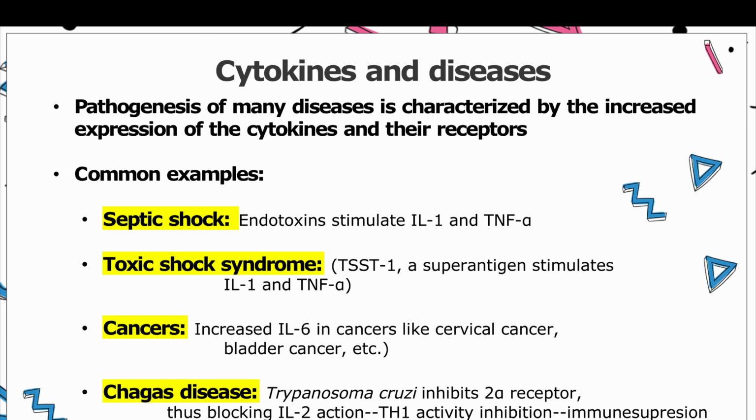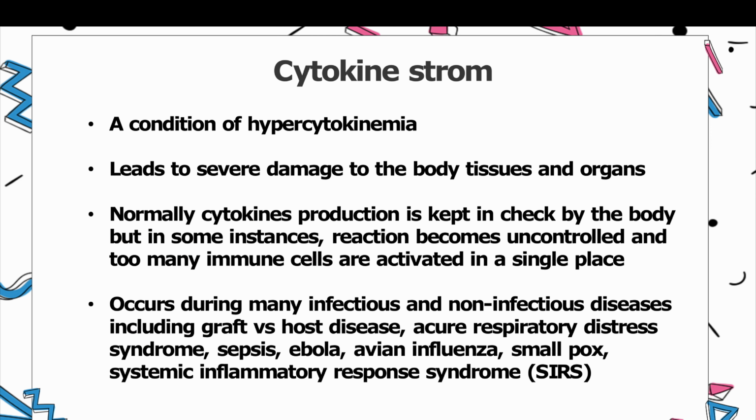Another one is cancers. Several malignancies have been associated with increased levels of interleukin 6, for example cervical cancer, bladder cancer, etc. And Chagas disease, which is caused by a parasite named Trypanosoma cruzi, is shown to inhibit the interleukin 2 alpha receptor, thus blocking interleukin 2 action, which leads to inhibition of helper T1 activity and thus immunosuppression.